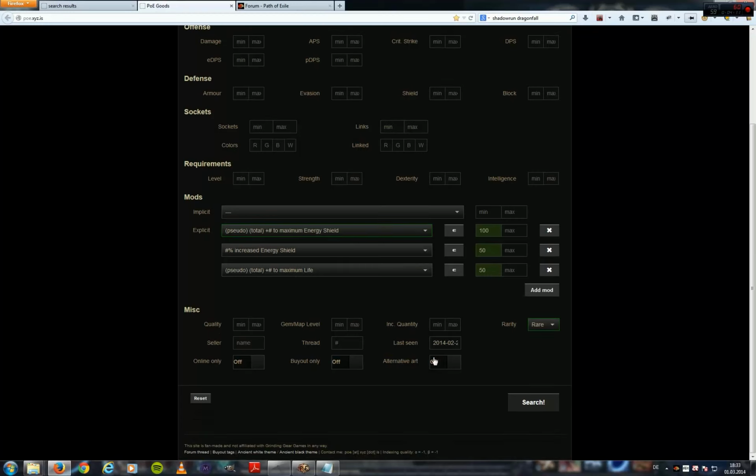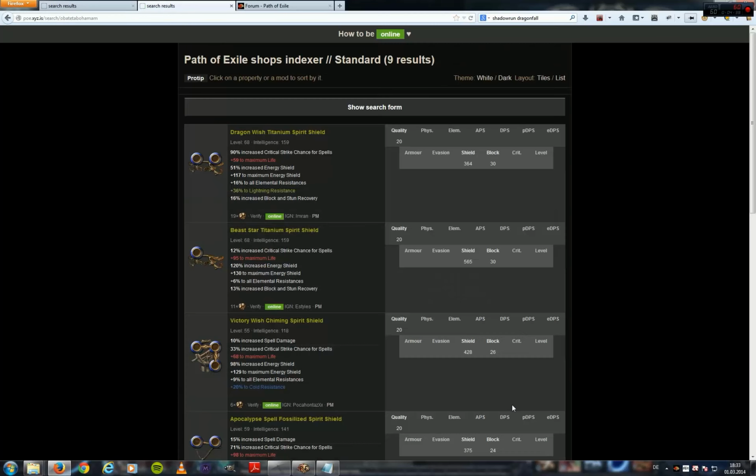So, and now comes the most important part. Down here at miscellaneous, you can see there are two options which are really important. The buyout only option is going to give you only results that will have the special syntax I showed you earlier attached to items. So you will only get items that are actually priced. And we don't need the online only option now, because this will only give us results for people that are actually on right now, so we could contact them about purchasing the item. So let's go ahead and search.